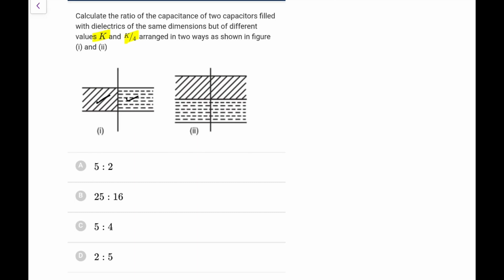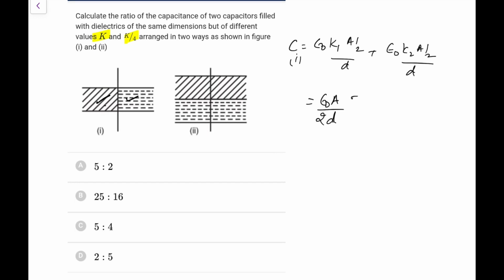So going by this, the first one, because they are in parallel, the C will have epsilon naught K1 A by 2 by D plus, in the case of first case, plus epsilon naught K2 A by 2 upon D, or I can have epsilon naught A upon 2D into K1 plus K2, that is K plus K by 4, that would be 5K by 4.